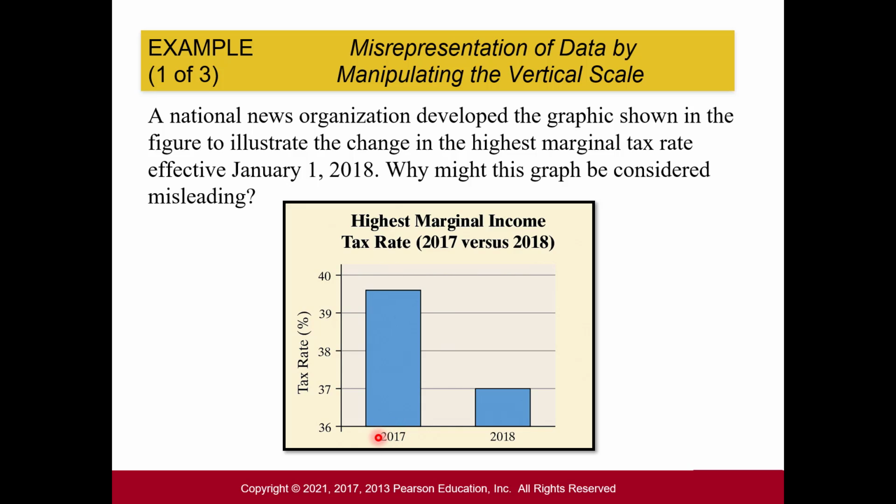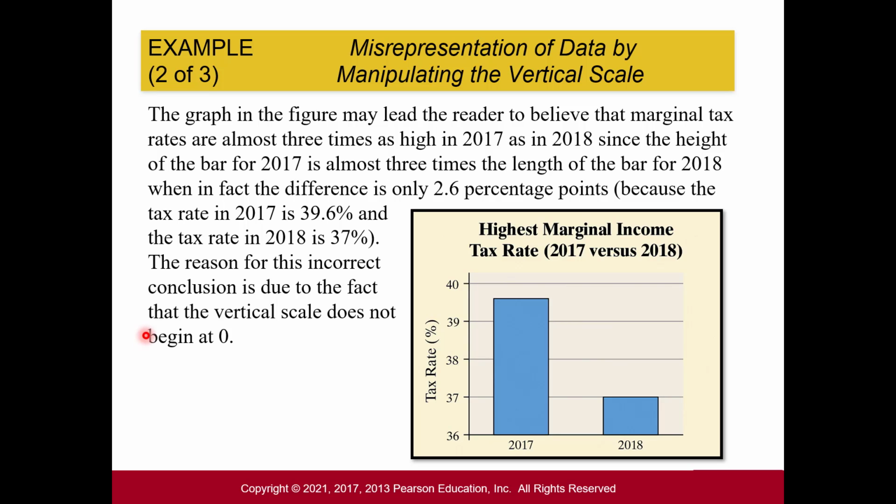But what I want you to notice is that we don't start at 0. Notice we're starting at 36. And so this gap between 37 and 39 looks really large, but it's really not that large in terms of the numbers.